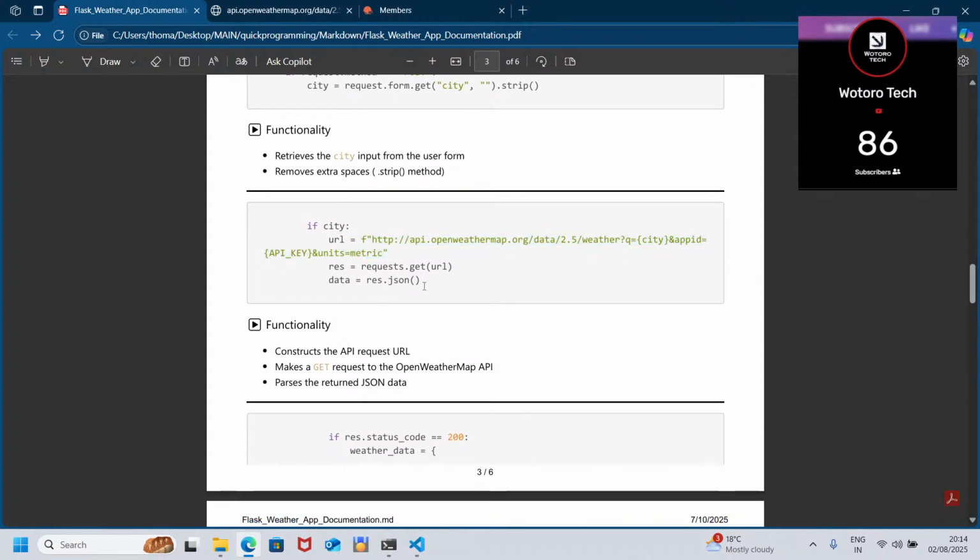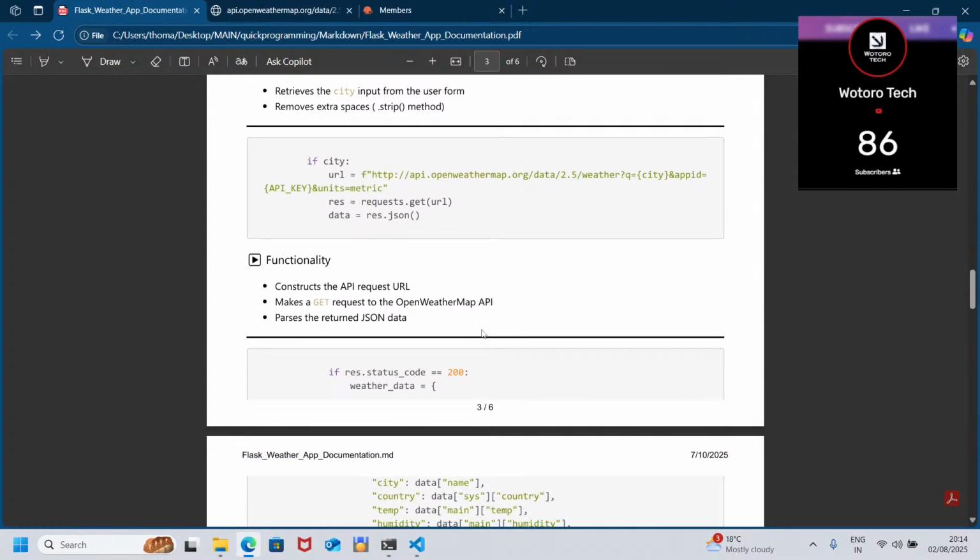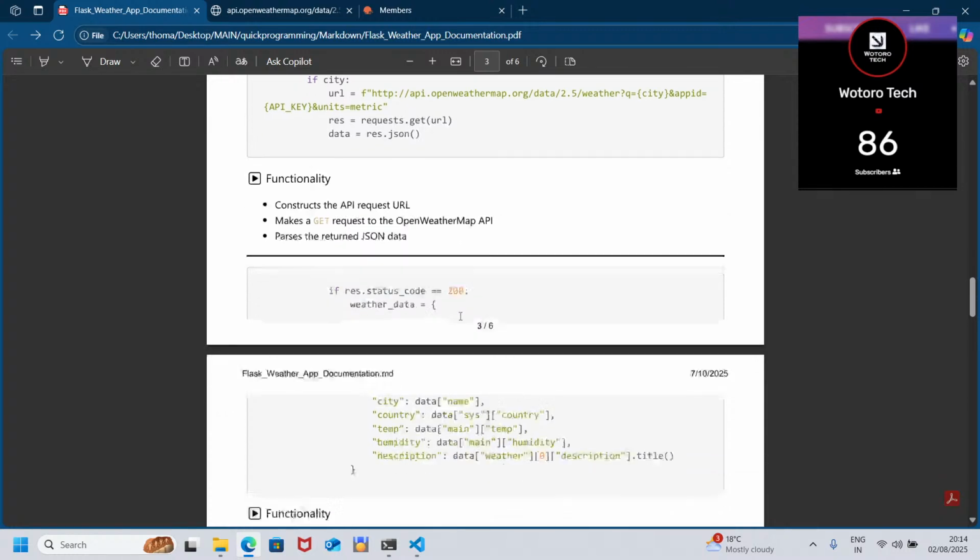So we are done with all these steps. Next, the functionalities here: construct the API request URL, make a get request to the OpenWeatherMap API, and parse the returned JSON data.